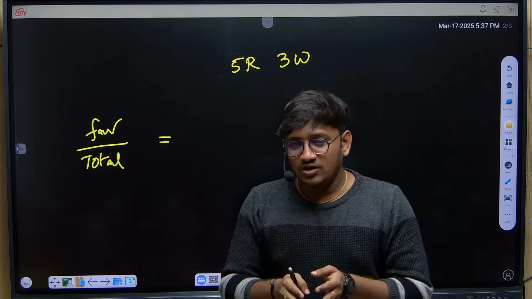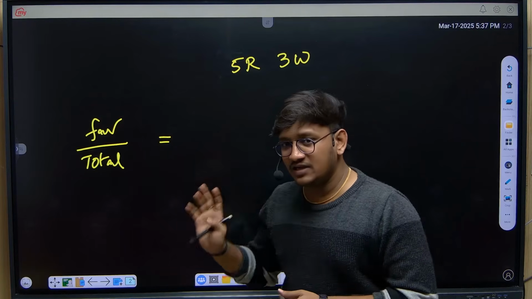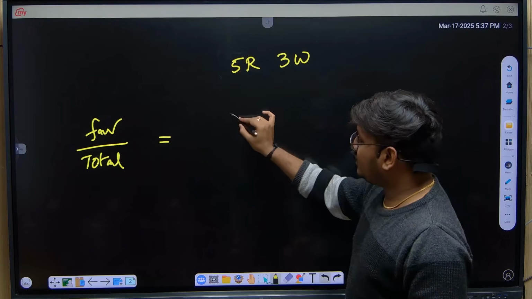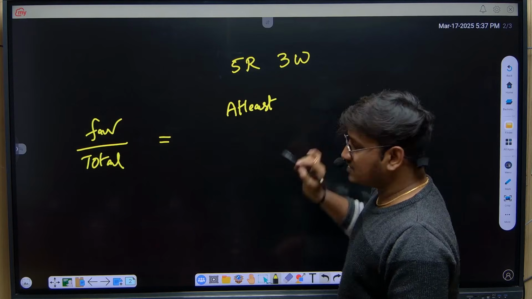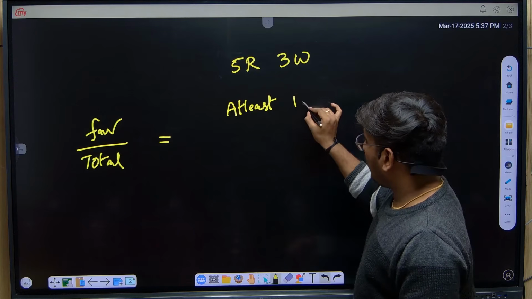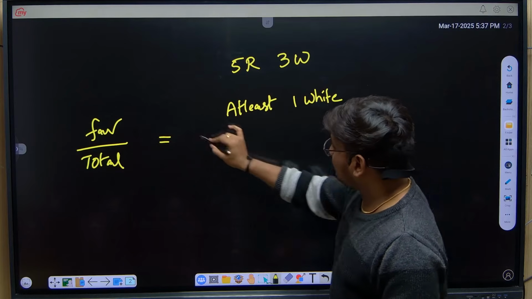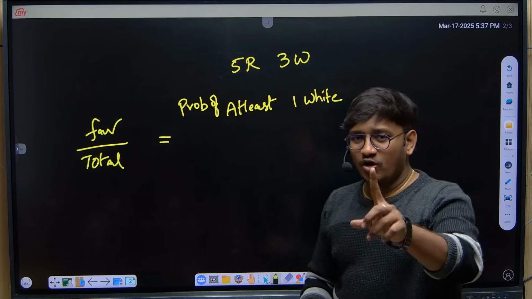You need to draw two balls randomly from a bag. What is the probability that the selected balls include at least one white? What will be the probability of at least one ball being white?